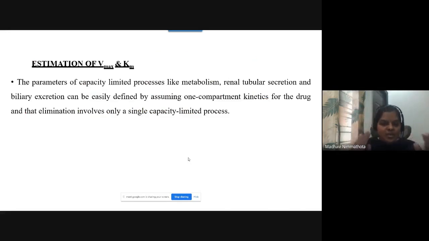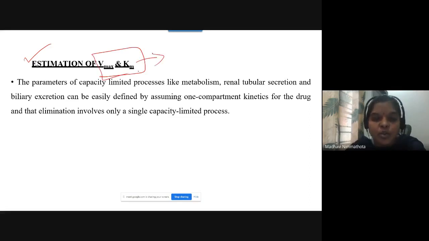So this is about the Michaelis Menten equation, and in that, one more part is there, that is the estimation of Vmax and Km. You have to remember these two terms are very important: Michaelis Menten constant and maximum theoretical rate process. So you have to calculate these two parameters. How will you calculate? I will tell you.